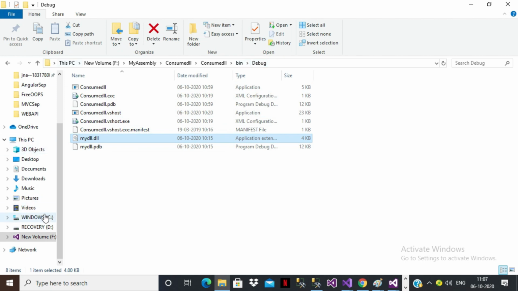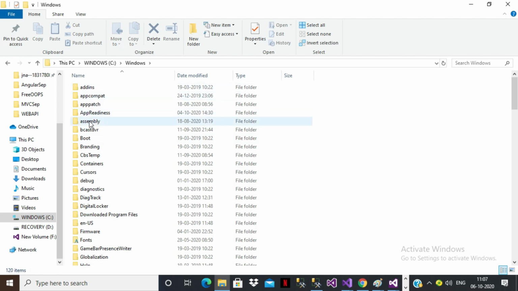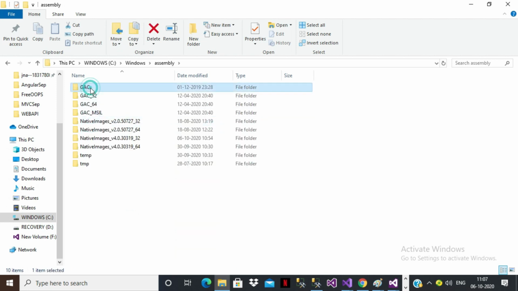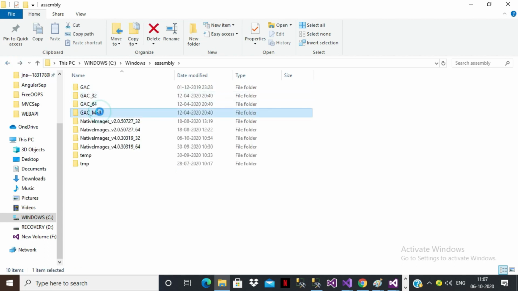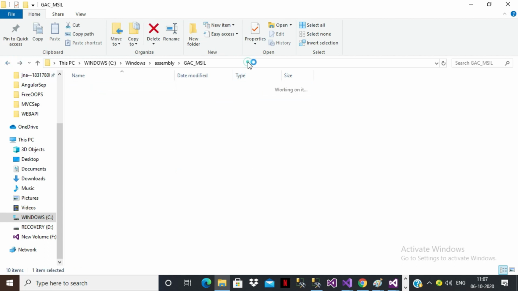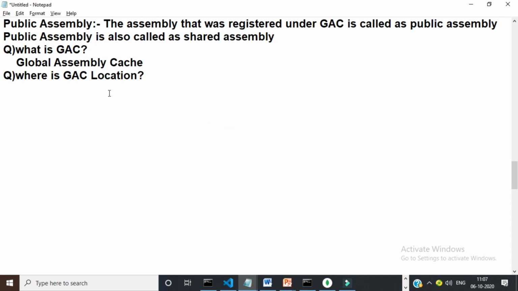You can go to your C drive, there you go to the Windows folder, there you go to assembly, and there you can see GAC and GAC underscore MSIL. This is your GAC location. Now create one DLL file and keep this DLL file in this location, then that will become a public assembly. The actual location is C drive, Windows folder, assembly, GAC underscore MSIL. Is it clear?